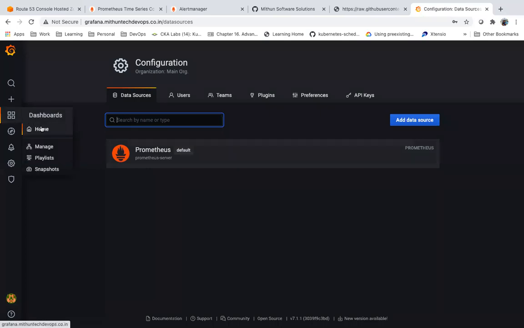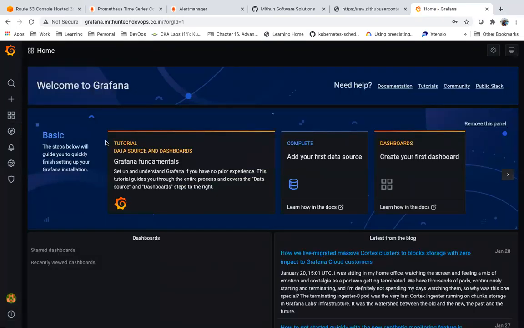Now here we can have dashboards. As of now, there is no dashboard in Grafana. Basically, a Grafana dashboard is nothing but it will have some panels, and it will have the queries that Prometheus runs to fetch and show the details in a nice UI. So I need to add a dashboard.